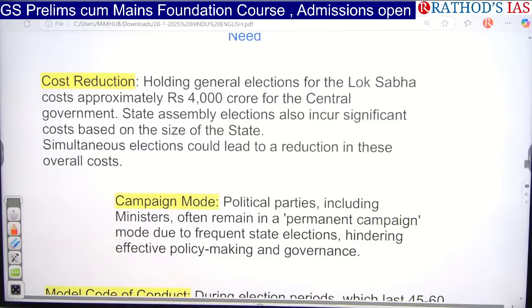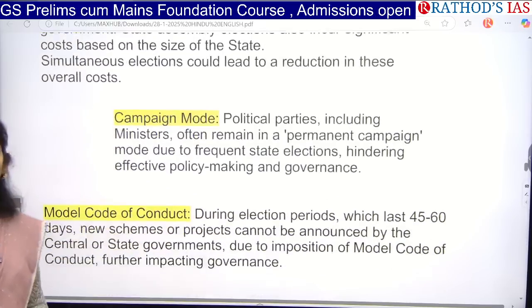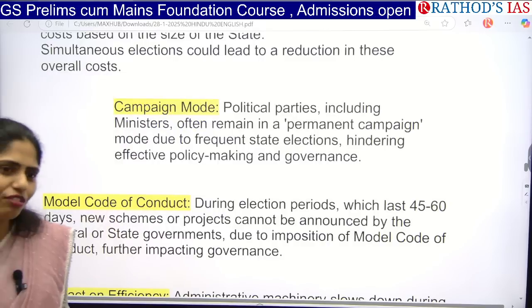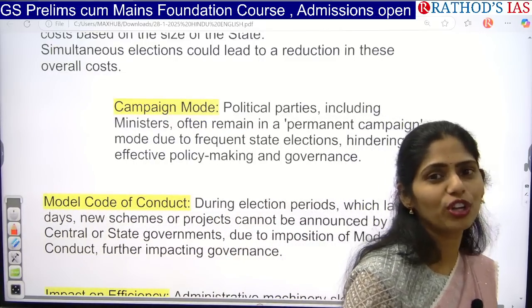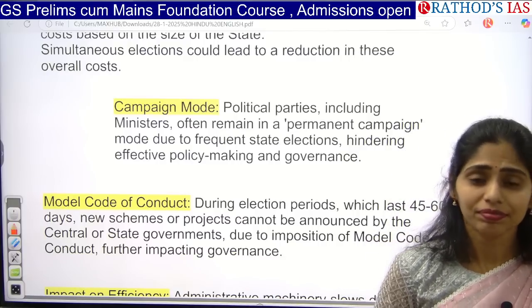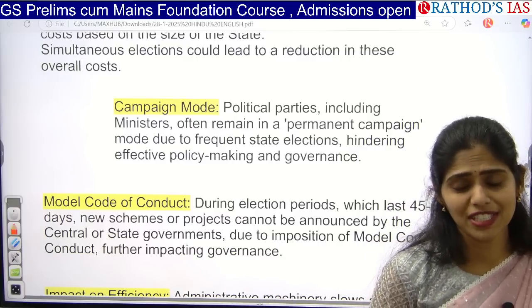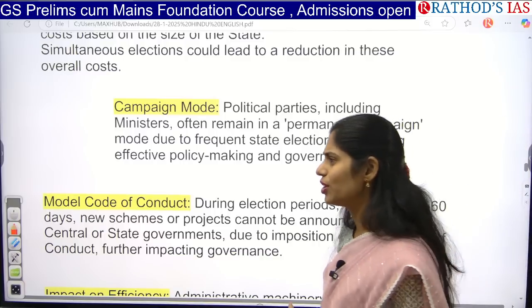And next, if you want to conduct elections two times, it will also be a burden, and the government exchequer will also be affected. And even political parties have to campaign again and again, they have to conduct meetings, do door to door campaigning, and advertise on TVs. And especially there is a new trend which is going on.